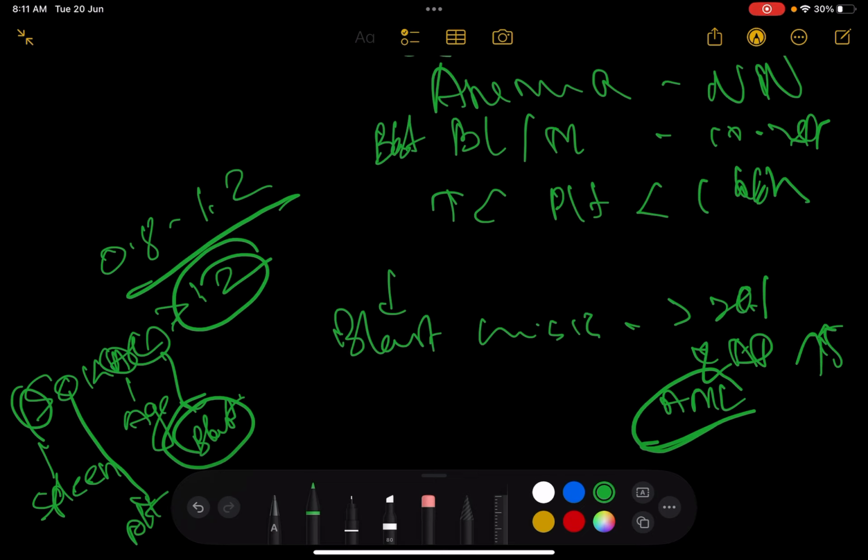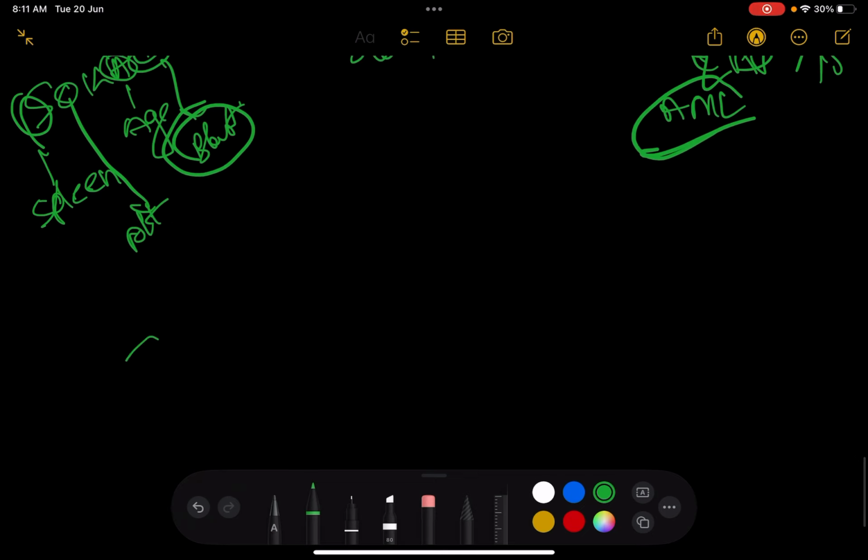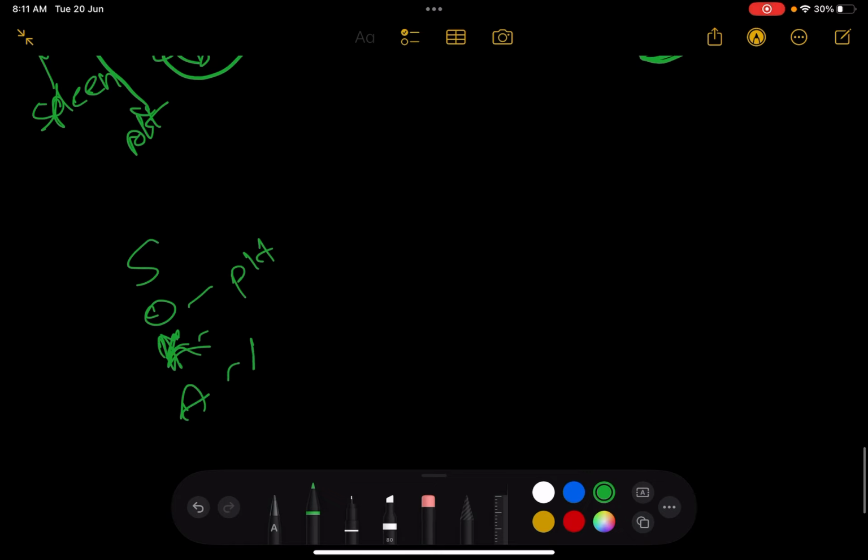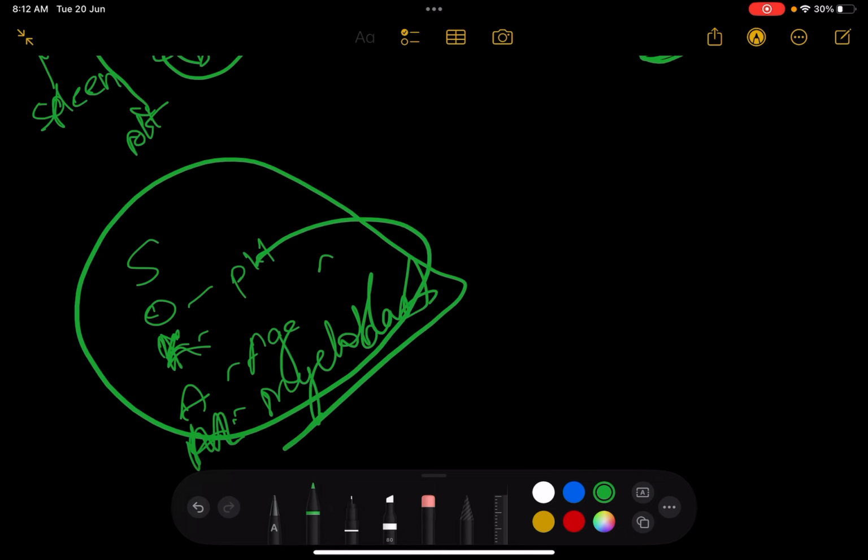And how do I remember SOCAL? SOCAL: SO is for spleen, O looks like a platelet, K doesn't look like anything, but A looks like an A, it basically means age, and L is, in spite of it being a SOCAL, we say myeloblast. All right. If there's going to be a myeloblast, you have to think of SOCAL.